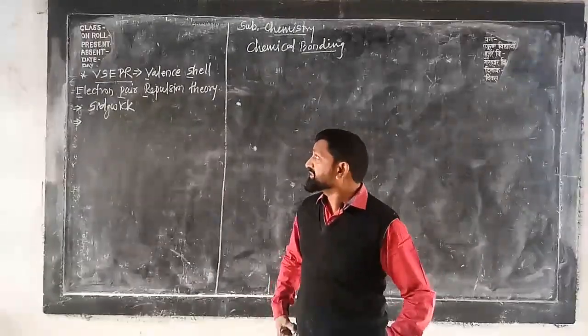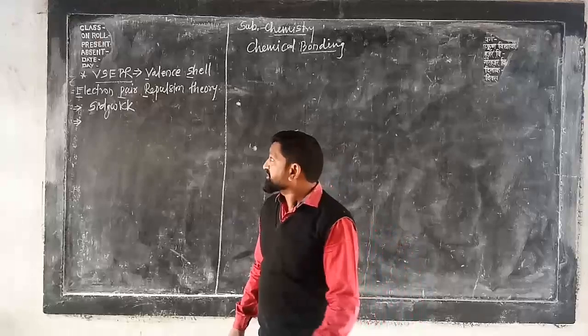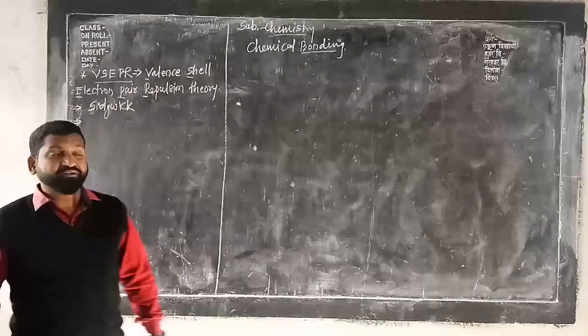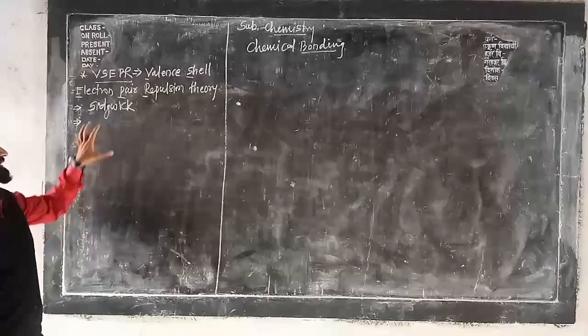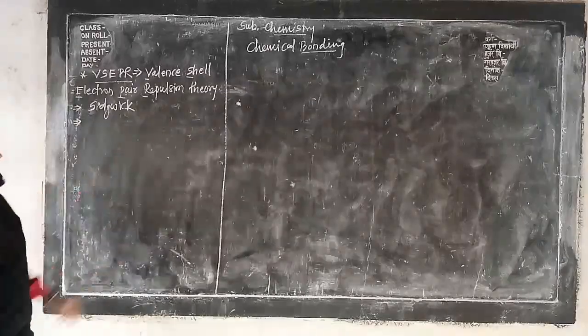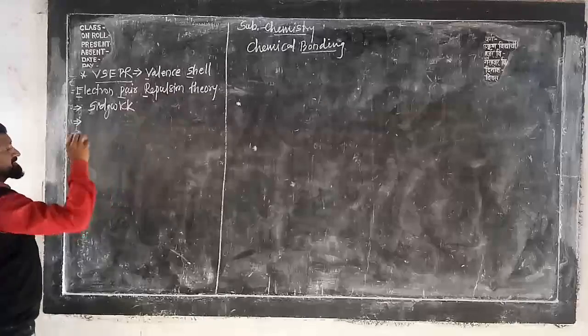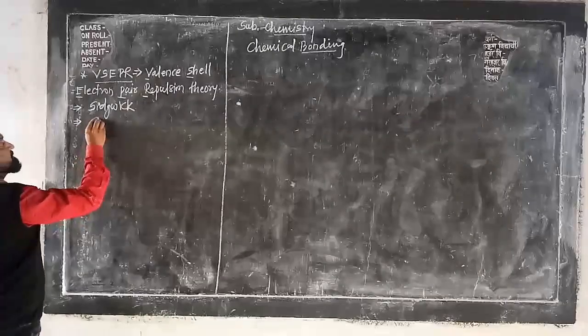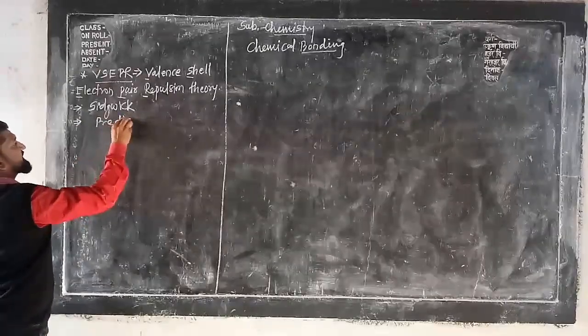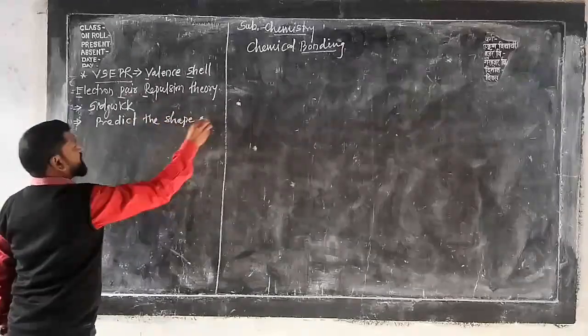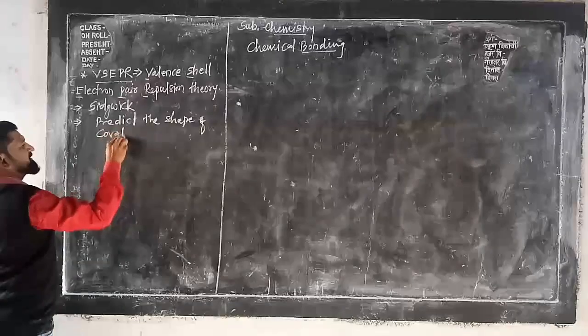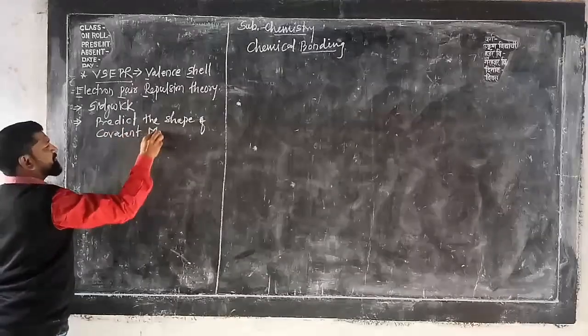What is that? VSEPR, valence shell electron pair repulsion theory. This theory was discovered by scientist Sidgwick. According to this theory, or this theory helps us to predict what? Predict the shape of a covalent molecule. Which molecule? Covalent molecule.